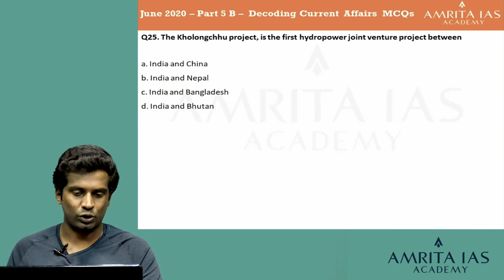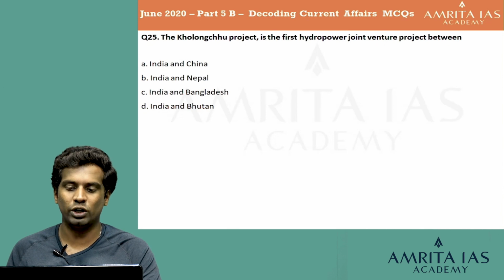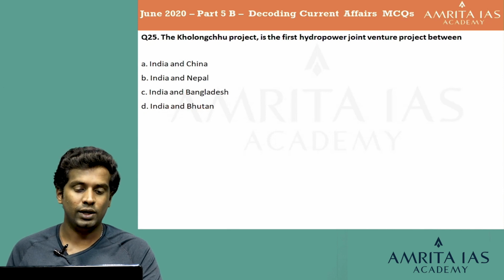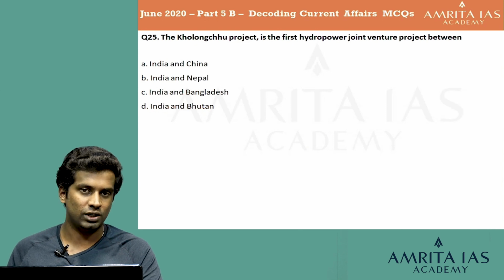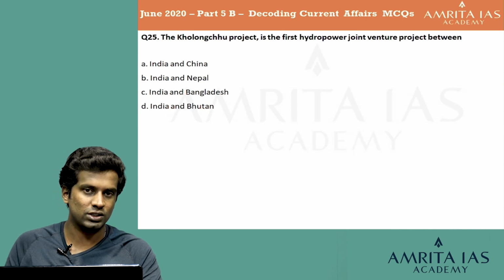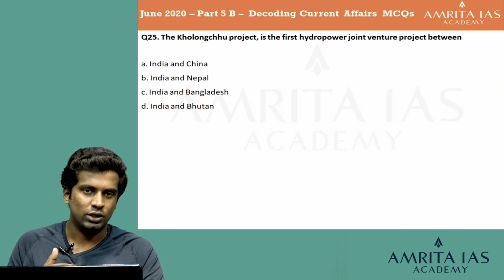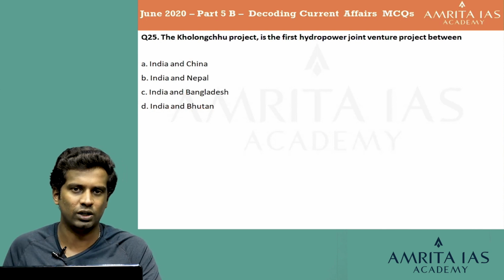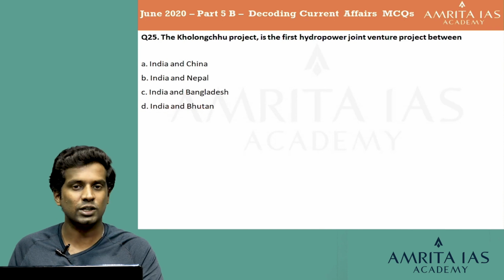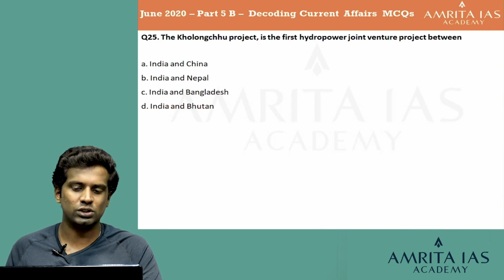The Kolongchu project is the first hydropower joint venture project between A. India and China, B. India and Nepal, C. India and Bangladesh, and D. India and Bhutan. So this is a very important question because it ties up with international relations, and this has been present in the newspapers consistently, saying that it is a new step towards deepening the neighborhood relation between India and a specific country, which in this question is actually Bhutan. The Kolongchu project is the first hydropower joint venture project between India and Bhutan.